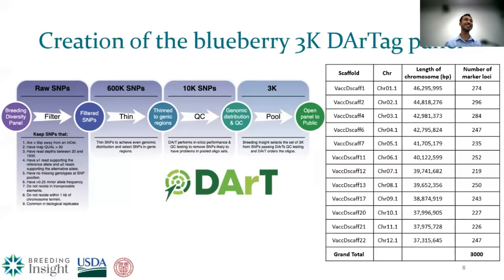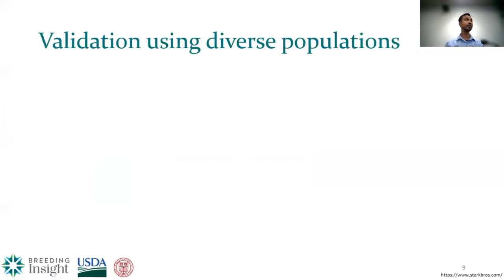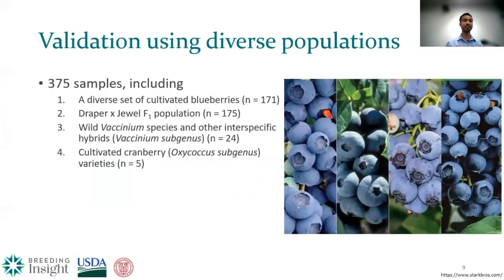Now we have created the panel. The next thing we have to do is validate it to see how good it is and whether it works properly. For that, we used a couple of approaches. One approach was using another diversity panel to test the effectiveness and efficiency of the panel. We selected 375 samples that included a diverse set of cultivated blueberries and an F1 population from a cross of Draper and Jewel. We also have wild Vaccinium species and other interspecific hybrids. We also included 5 cultivated cranberries.